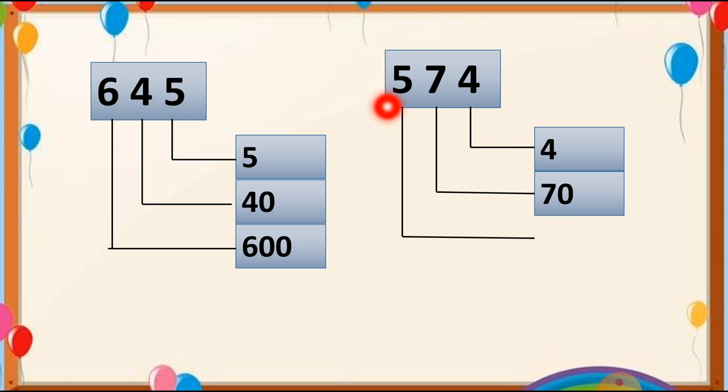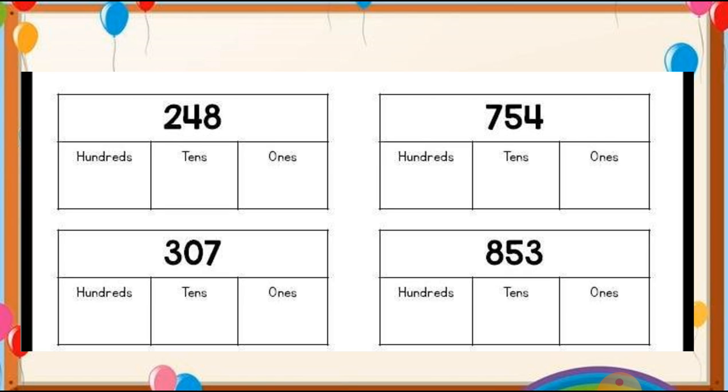Now at the hundreds place there is 5. So we can put 2 0s with this 5. Here this way we can write 500, because 5 is at the hundreds place. Hope this is clear to you all, students. I have some more examples for you, so you will understand this topic better.